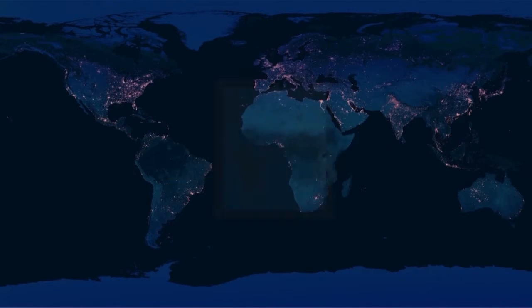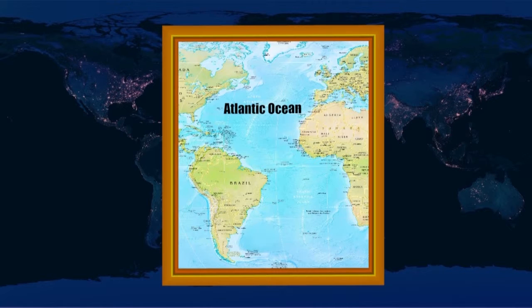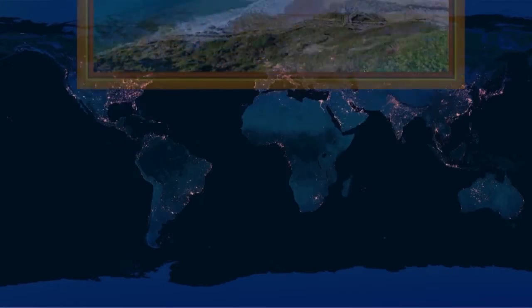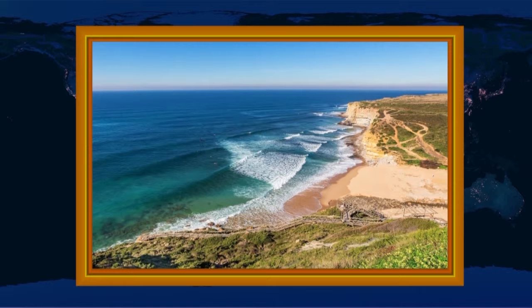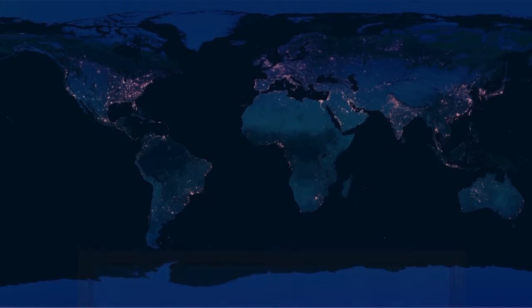Atlantic Ocean. This is the second largest ocean in the world, and it resembles the shape of the letter S. It is bounded on the west by North America, on the east by Europe, and to the north it merges into Arctic Ocean. This is the busiest ocean in the world. The coastline of Atlantic Ocean is highly indented. This irregular and indented coastline provides ideal locations for natural harbors and ports.